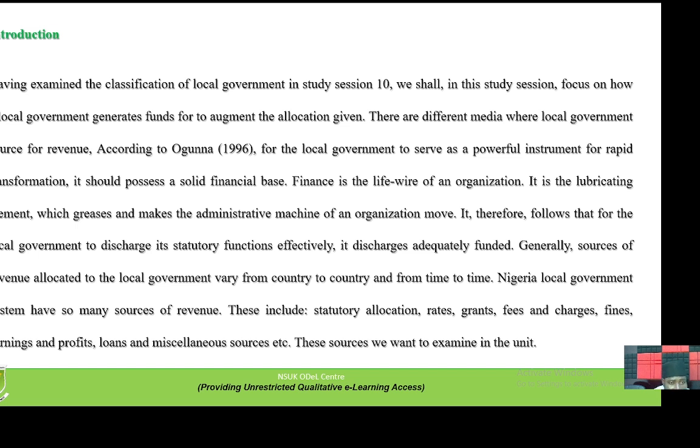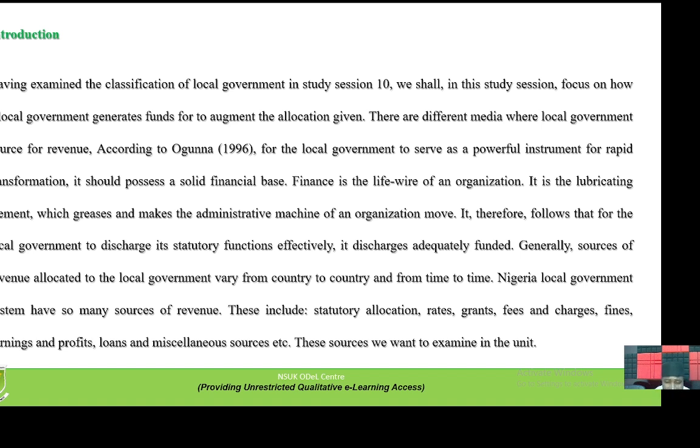Having examined the classification of local government in study section 10, where we classify local government into different types of principles and ideas, in this section we shall focus on how local government generates funds to augment the allocation given. There are different media where local government sources of revenue are generated. According to Ogbonna 1996, for local government to serve as a powerful instrument for rapid transformation and development at the grassroots level, it should possess a solid financial base.